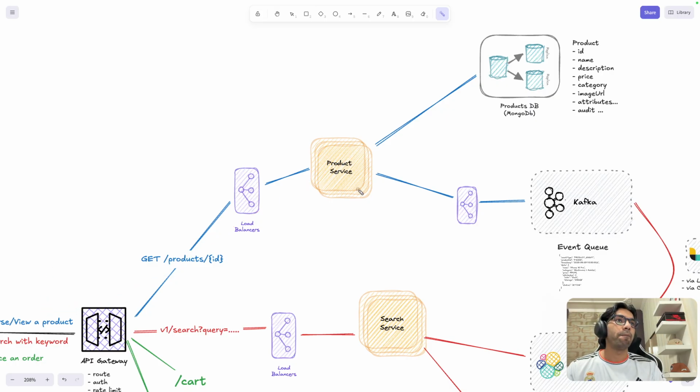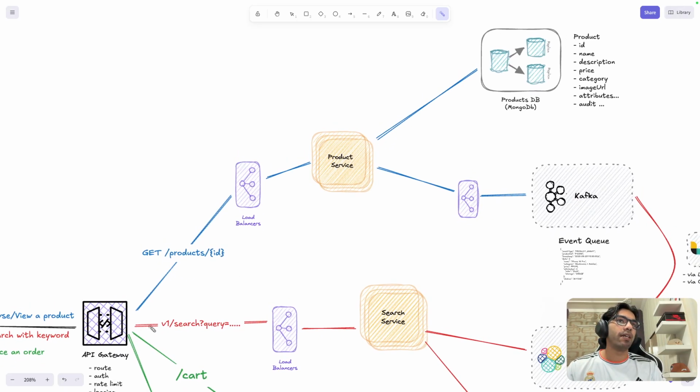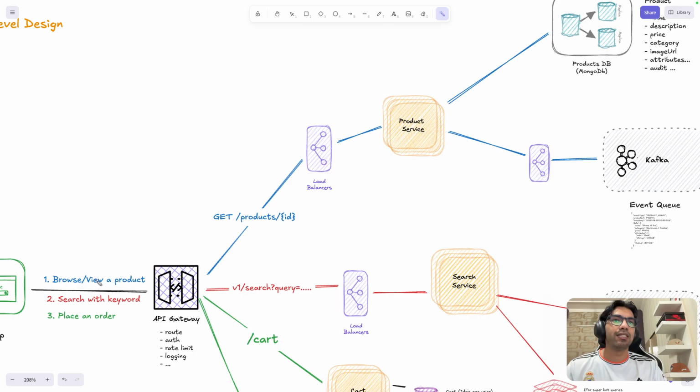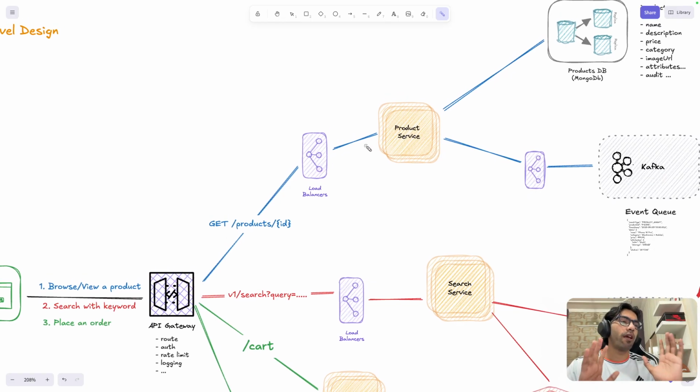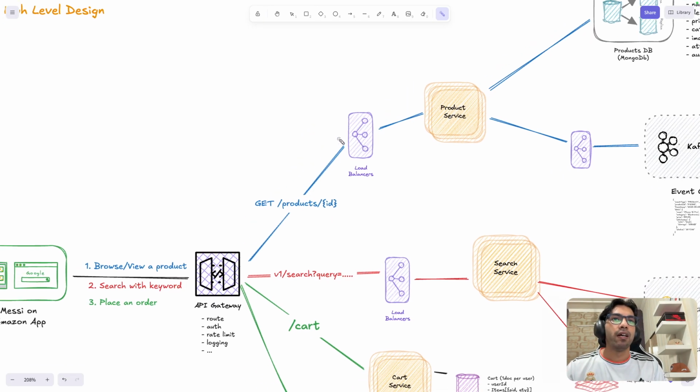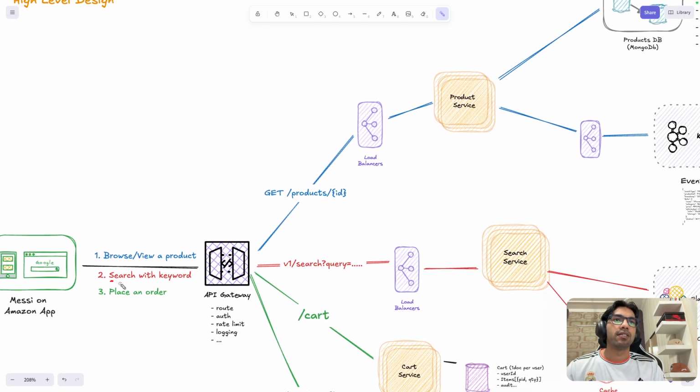Now, let's say there are so many calls for iPhone, so you can also place a cache here so that the request goes through the cache, right? That is another improvement that we can make to the design. But the flow of watching a particular product is very straightforward, right? So that's done. This should be good, so that you have established some basic microservice and got the ball rolling. Now coming to the second part, search with the keyword.